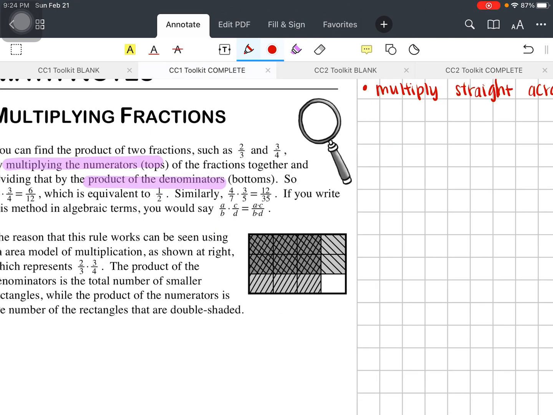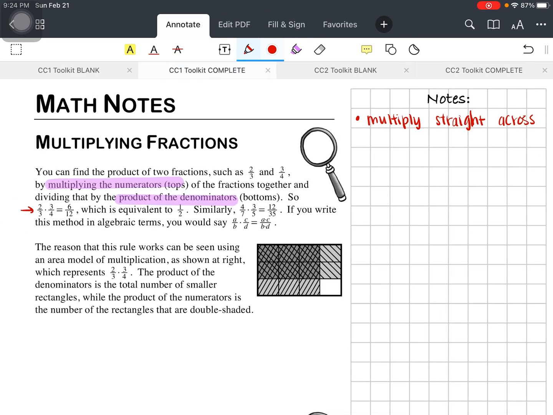2 times 3 in the numerator is 6. 3 times 4 in the denominator is 12. And then you simplify to 1/2. Right? Same thing for this example right here. 4 times 3 gives you 12 in the numerator. 7 times 5 gives you 35 in the denominator. And that one you cannot simplify. So if you think about the giant ones that we've been doing, you just multiply straight across, right?